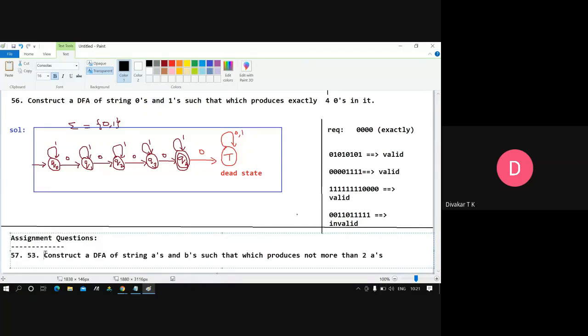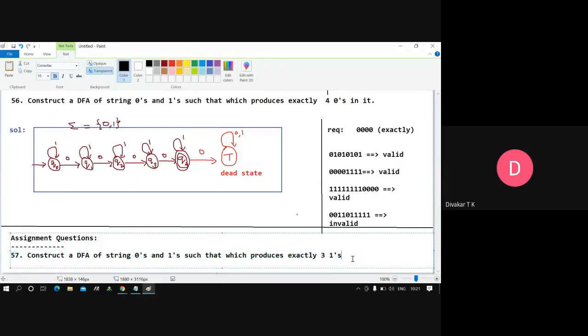Construct a DFA over zeros and ones such that it produces exactly 3 1s here. Everyone note this down. Okay, so this is the part here.